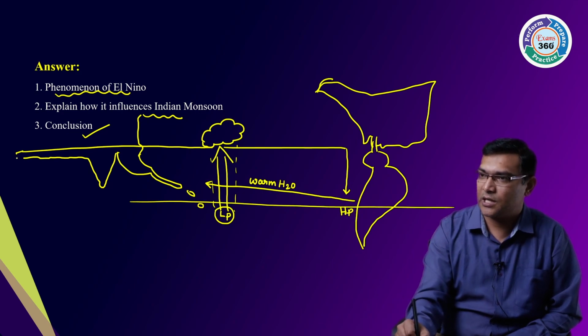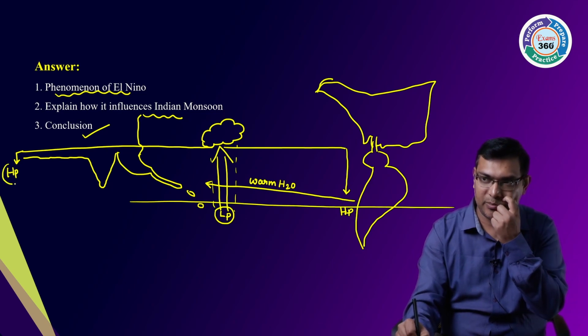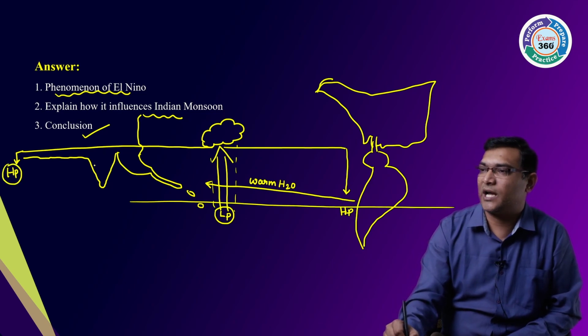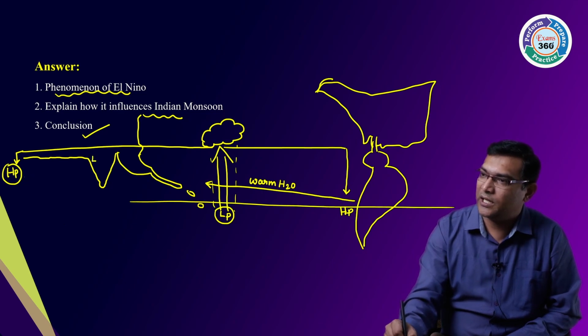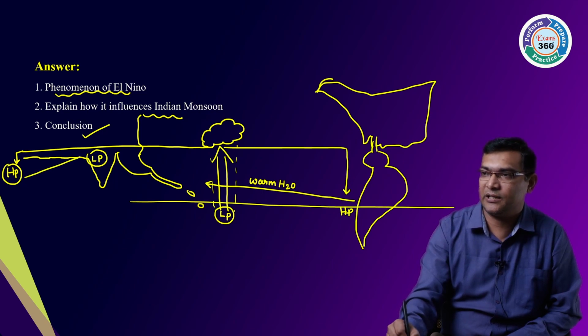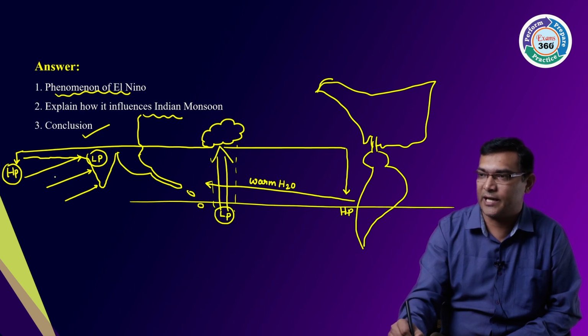And at the Arabian region or African coast, high pressure is maintained. And because of this high pressure, what will happen? From high pressure, the Indian subcontinent will have low pressure. It will be attracting the winds. So southwest monsoons will be normal during this time.